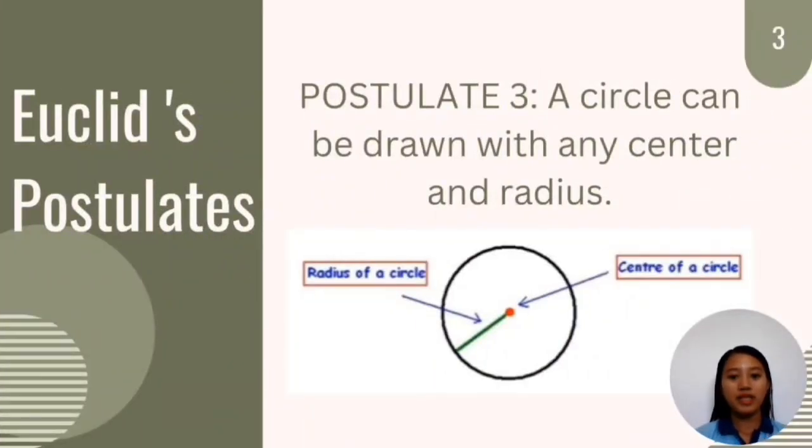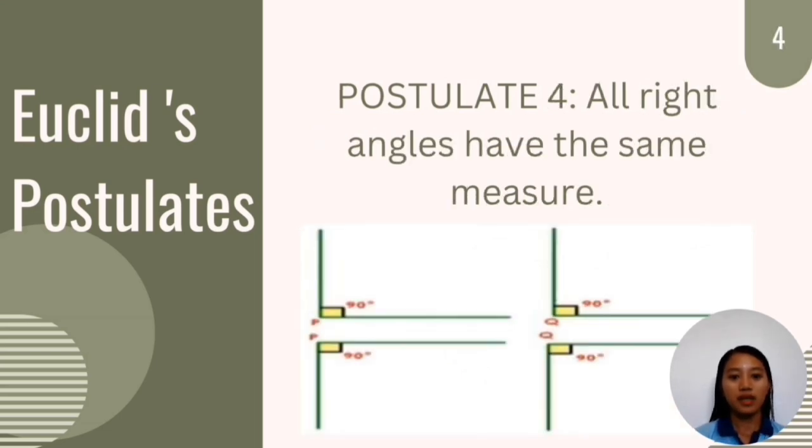Now, let's proceed to postulate 3. It states that a circle can be drawn with any center and radius. So through one segment, we can draw a circle at any point and radius. And postulate 4 states that all right angles have the same measure. So all angles that measure 90 degrees are all congruent.